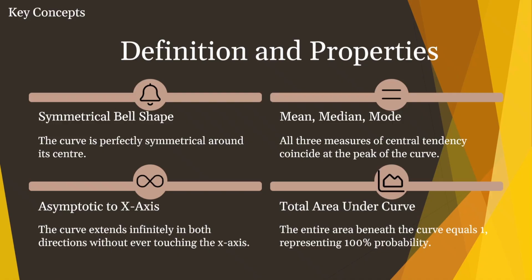And then we also have asymptotic to the x-axis. It means that the curve extends infinitely in both directions without ever touching the x-axis. And then we have the total area under the curve. The entire area beneath the curve equals 1, representing 100% probability.